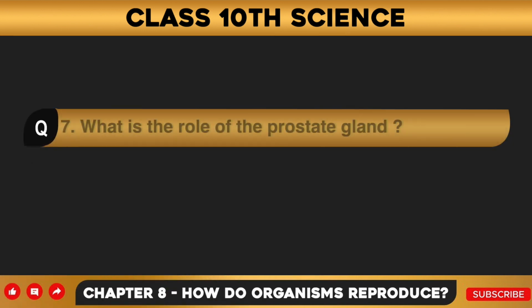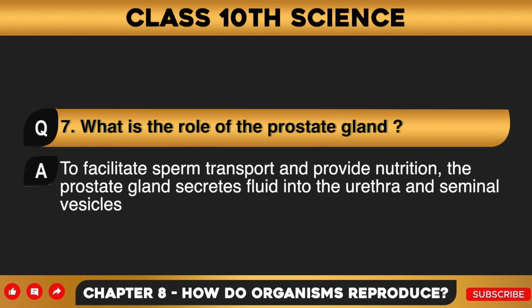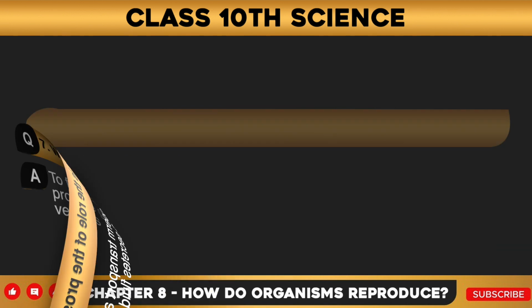Question number 7. What is the role of the prostate gland? Answer to this question is, to facilitate sperm transport and provide nutrition, the prostate gland secretes fluid into the urethra and seminal vesicles.